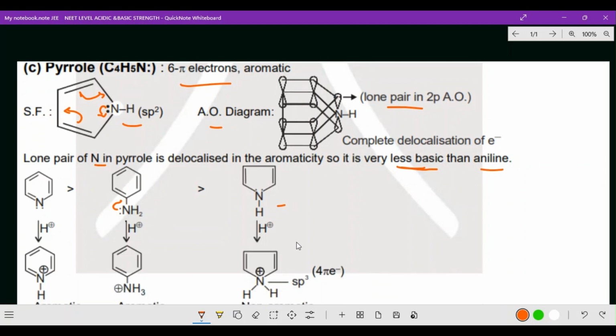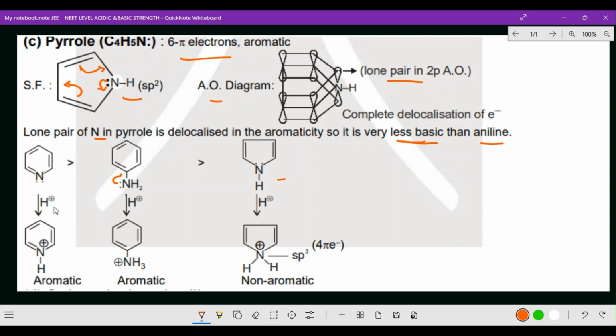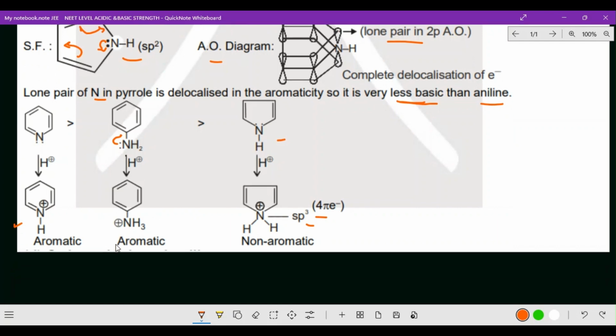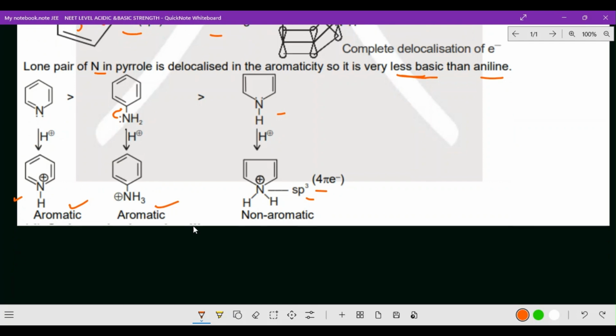Now you come to this point: when it combines with H plus ion, what will you get? You will get NH with a plus charge. This is aromatic anyway, 6 electrons are there: 2, 4, 6. Here also you will get the same. But here there will be 4 pi electrons, so naturally at this point sp3 hybridization. You just check here and here. This one is non-aromatic, whereas this one has aromaticity. Hope you got the clear idea.